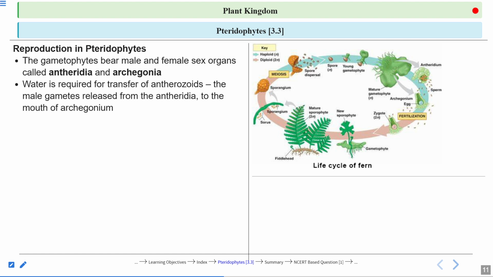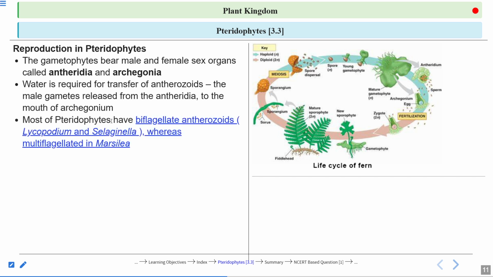So the gametophyte bears the male and female sex organs, considered as antheridia and archegonia. Water is required for the transfer of antherozoids coming from the antheridium. So water is required here. The gametes released from the antheridia reach the mouth of the archegonia.